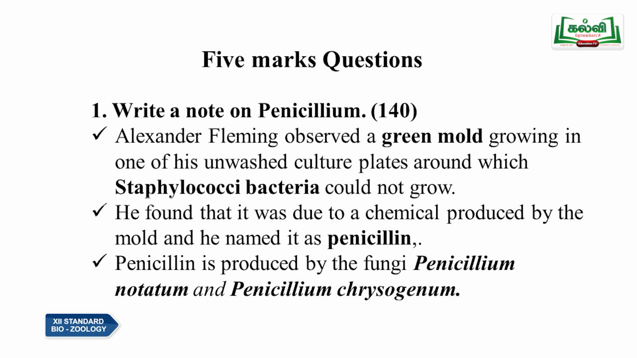It is on page number 140. It is Alexander Fleming who first observed a green mold growing in one of his unwashed culture plates, around which Staphylococci bacteria could not grow, and he found out that it was due to the chemical produced by the mold, and he named it penicillin. Penicillin is produced by a fungus called Penicillium notatum and also Penicillium chrysogenum. So, we have two types of fungal Penicillium species which can produce penicillin.